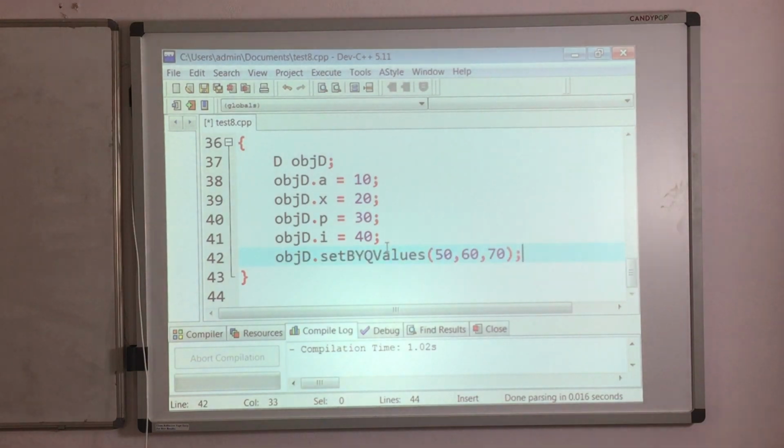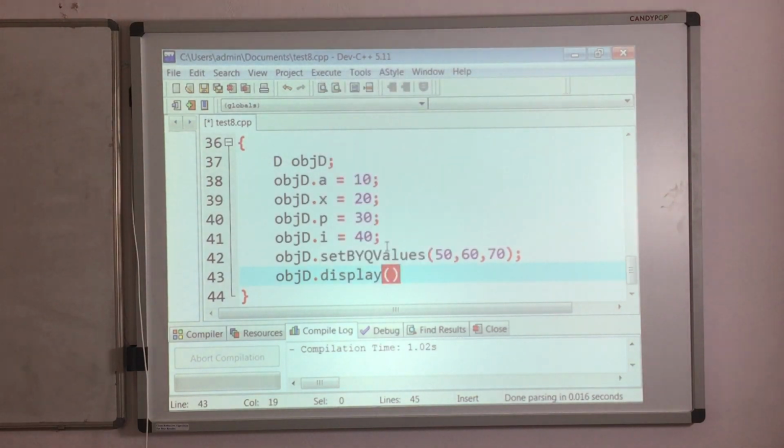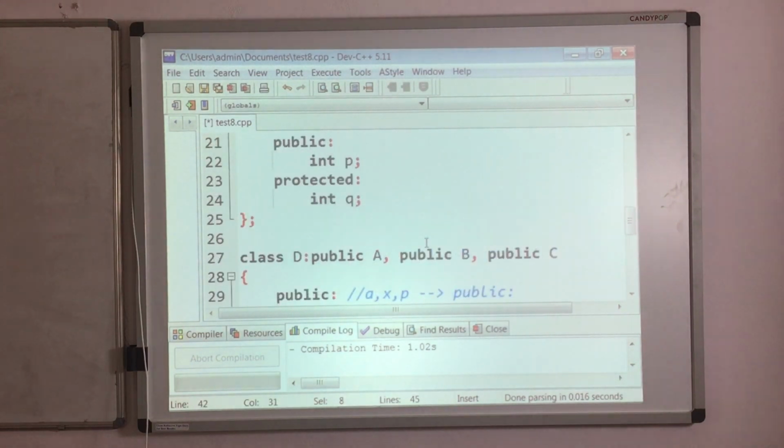Next, to display the values, obj D dot display of void. So right now this will initialize the values 50, 60, 70.